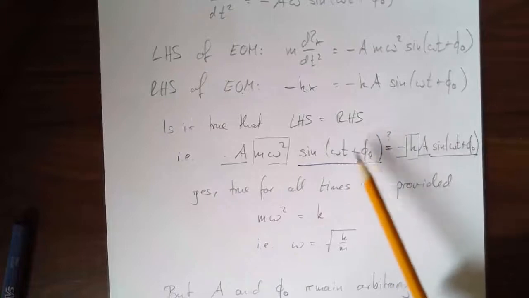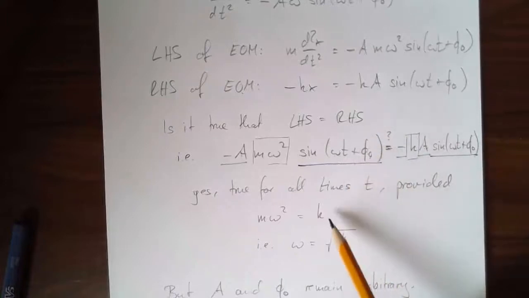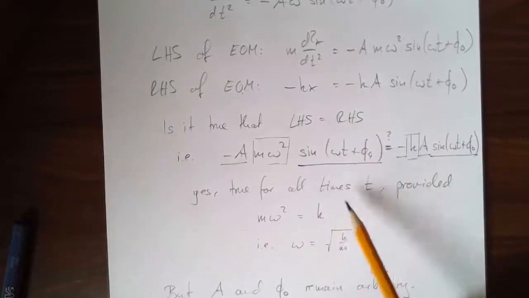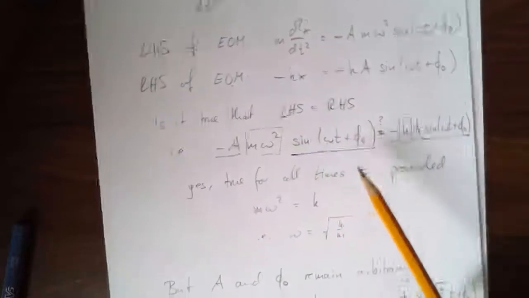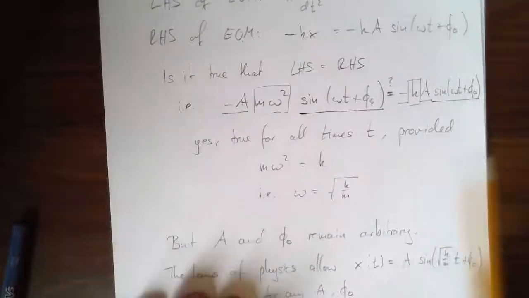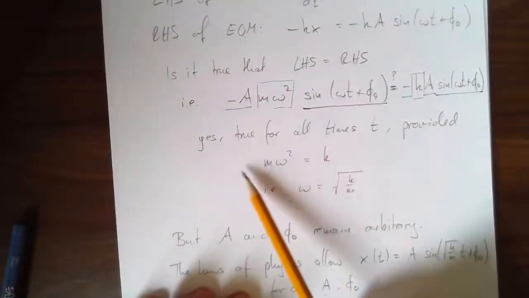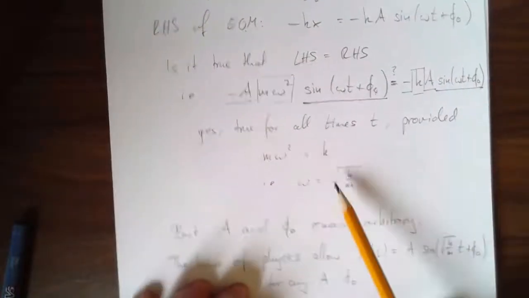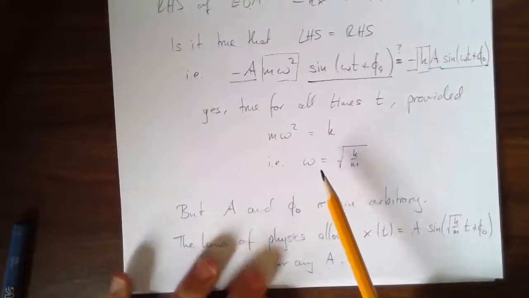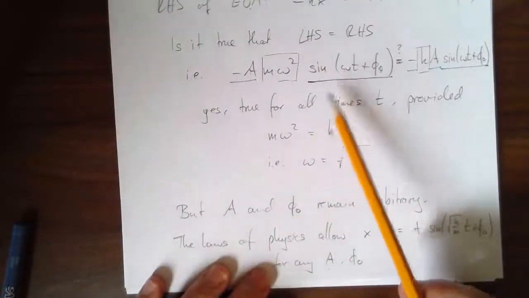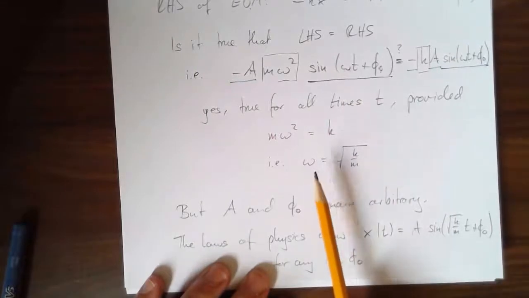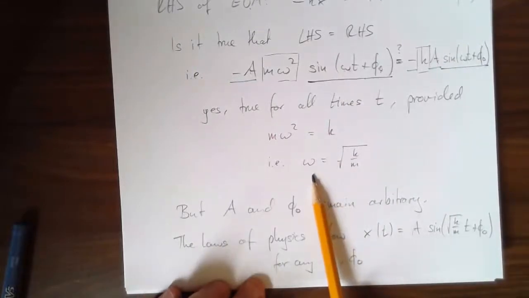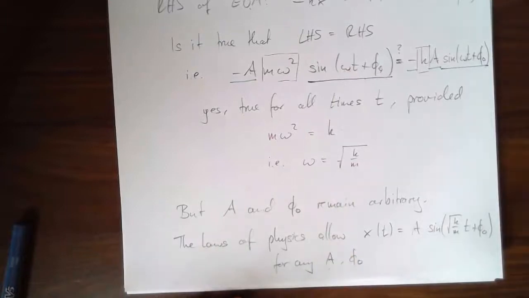Because if there was still a t somewhere, if there were a t here, then this would no longer be true for all times. The time dependence has to cancel out. And we observed, yes, it all cancels out. The only condition that remains is that this is true. Physically, this is telling us that oscillatory motion is possible, sinusoidal motion is possible, but only with a specific angular frequency. That is the logic.